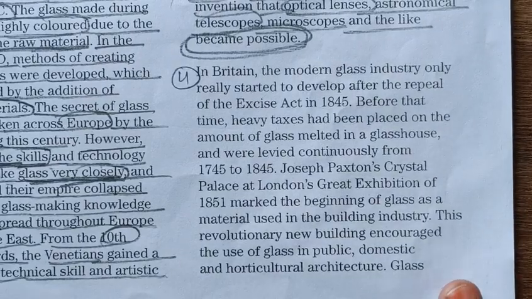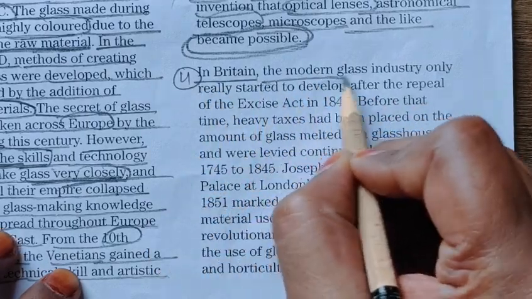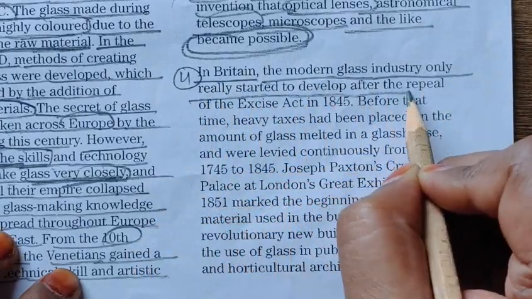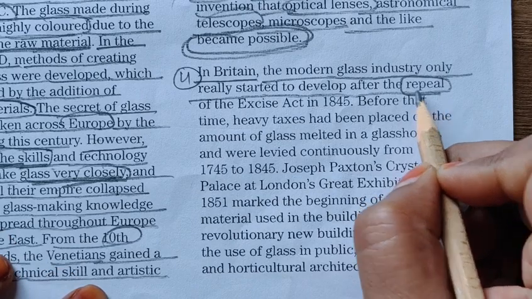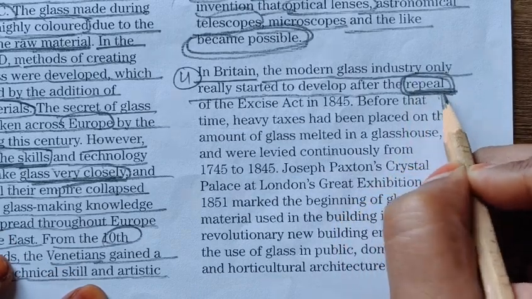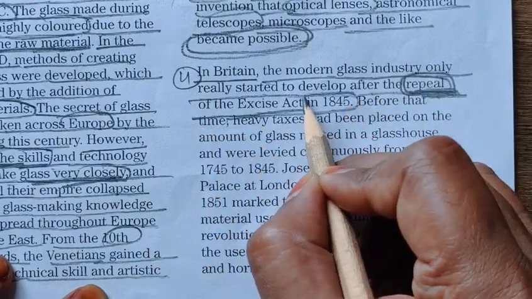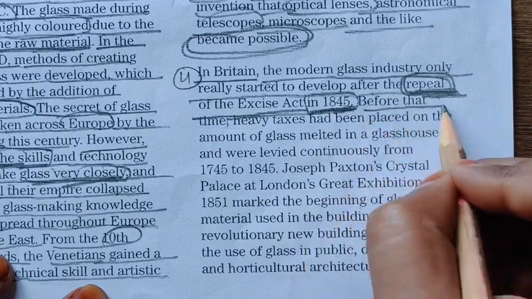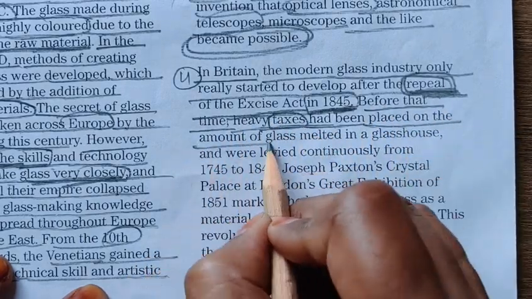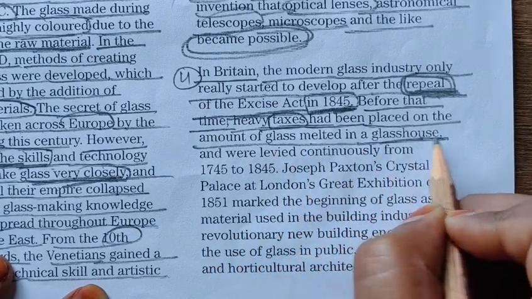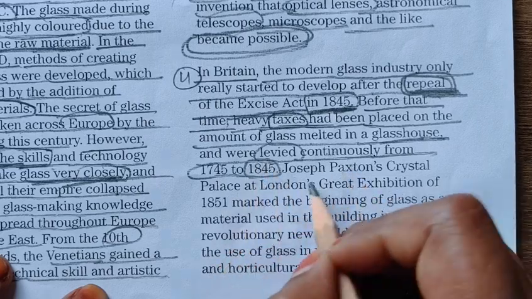So now let's quickly read our fourth paragraph. In Britain, the modern glass industry only really started to develop after the repeal. What do you mean by repeal? Repeal means to officially make a law no longer valid. After the repeal of the Excise Act in 1845. Before that time, heavy taxes had been placed on the amount of glass melted in a glass house and were levied continuously from 1745 to 1845.